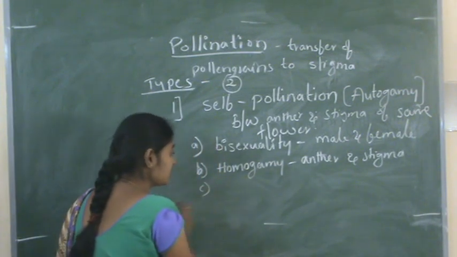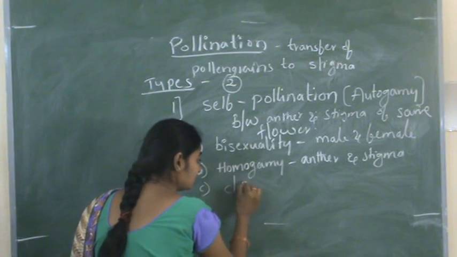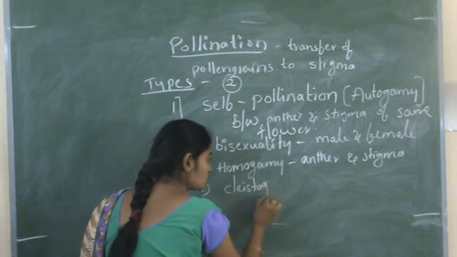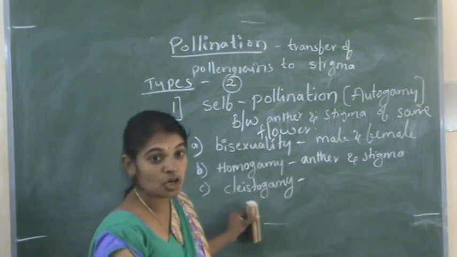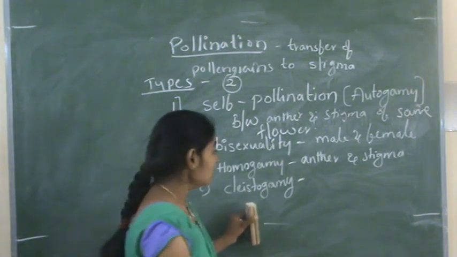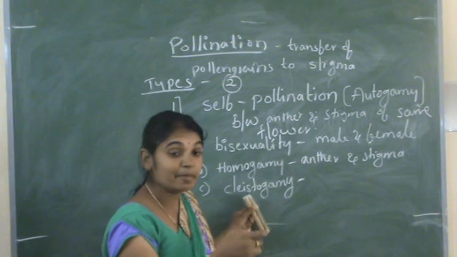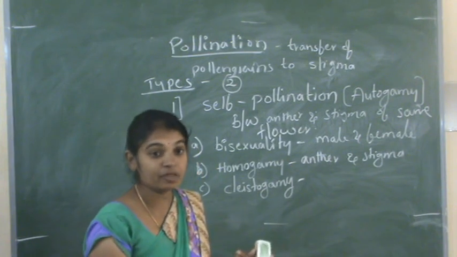The next one is cleistogamy. Cleistogamy means the flowers remain closed and never open.